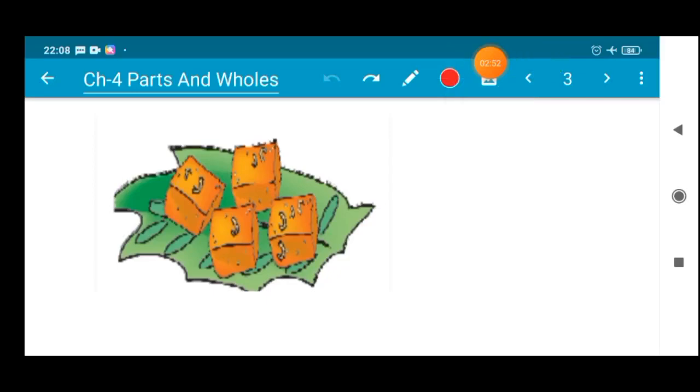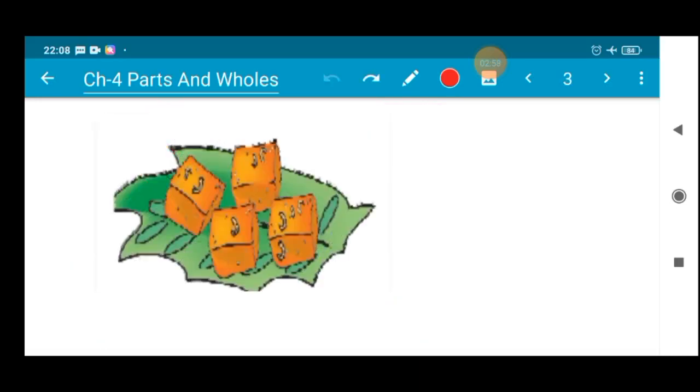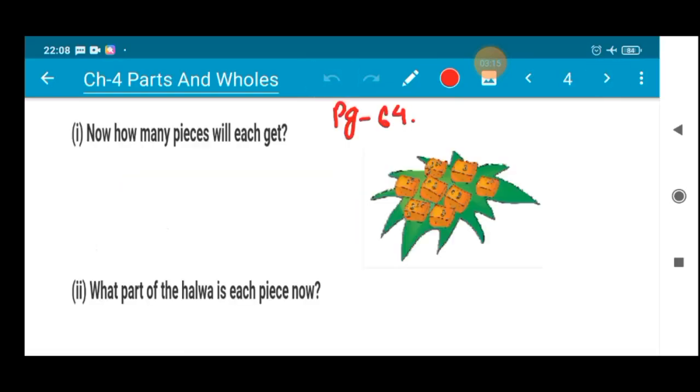So this is the figure represented here. That means the piece which was big is now divided into two equal parts for Amu and Anu. Now this part will be given to Amu, this part will be given to Anu, isn't it? So this part will be eaten by Amu, and the two pieces here will be taken by Anu. Alright. Next, on page number 64, the same topic is there, that is cutting the halwa.